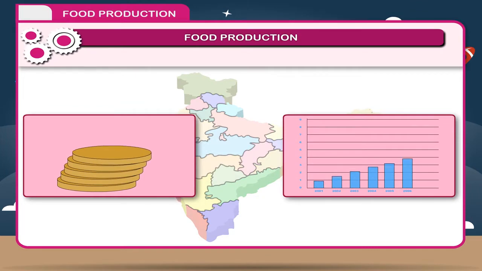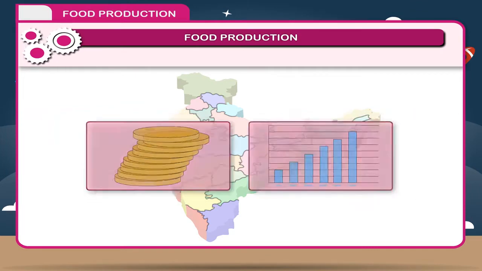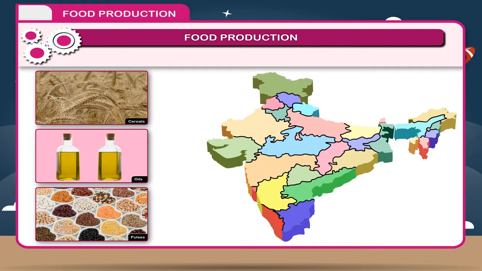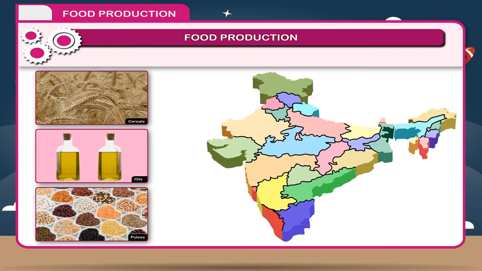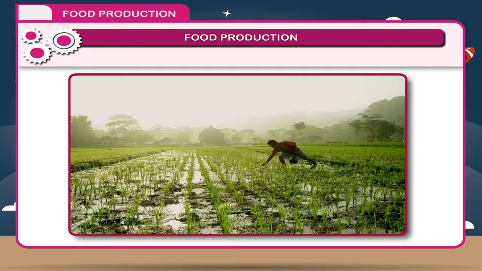Agriculture is the basic resource of Indian economy. 3 decades back, India used to import cereals, oils and pulses from different countries. Today, with the success of Green Revolution, we have become self-sufficient in our food requirements.